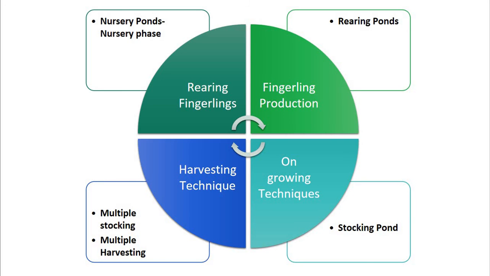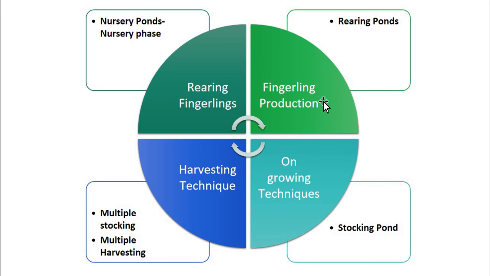Now, here the non-availability of commercial feed is forcing the farmers to resort to the conventional bran oil cake mixture, which is another limiting factor for the growth and survival of the fry. Okay, so this is the rearing of fingerlings, and in the nursery pond or nursery phase we have to maintain all the conditions and we have to provide a particular food in particular proportion.